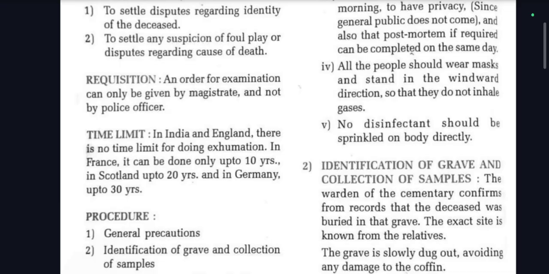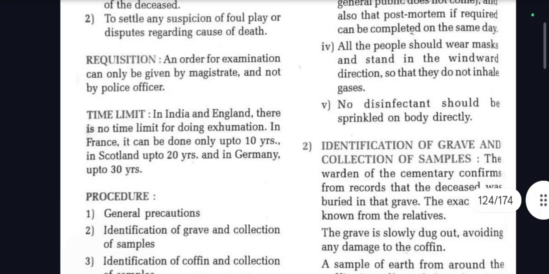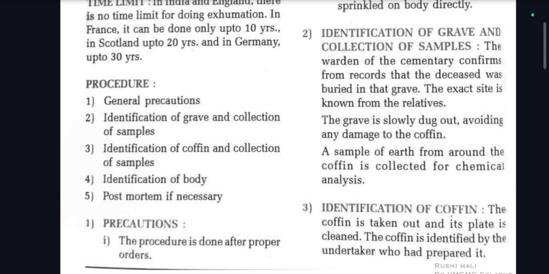Now, what is the time limit? In India and England, there is no time limit for doing exhumation. In France, it can be done only up to 10 years, in Scotland, only up to 20 years, and in Germany, only up to 30 years. What is the procedure? General precautions: identification of grave and collection of samples, identification of coffin and collection of samples, identification of body, post-mortem if necessary. So, these are the procedures.